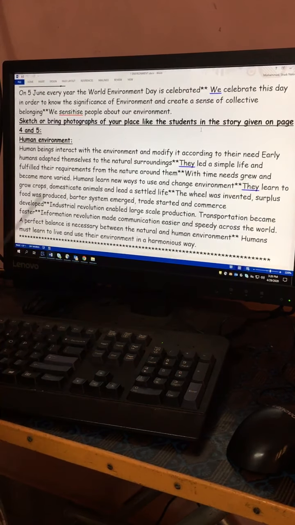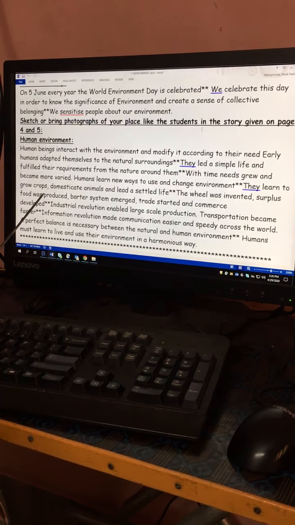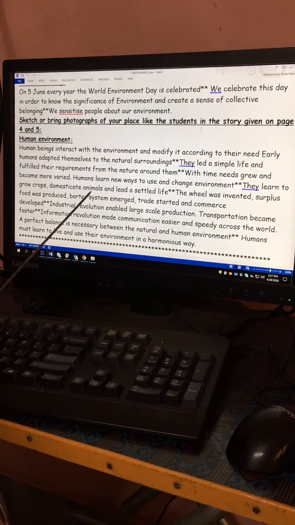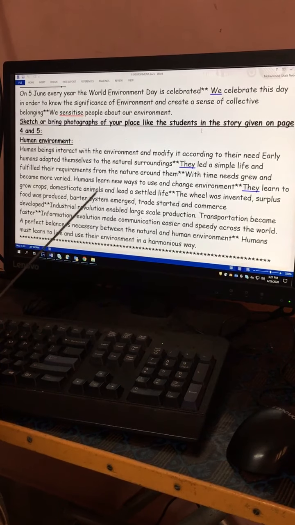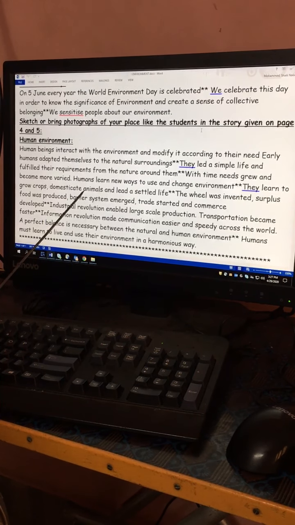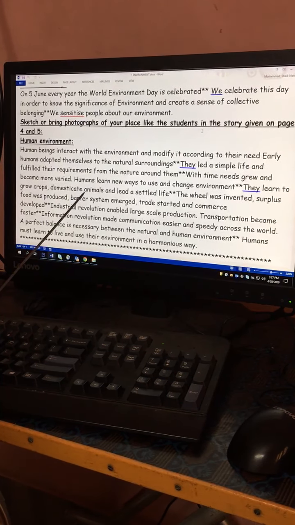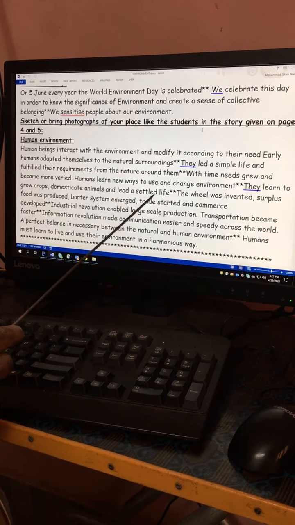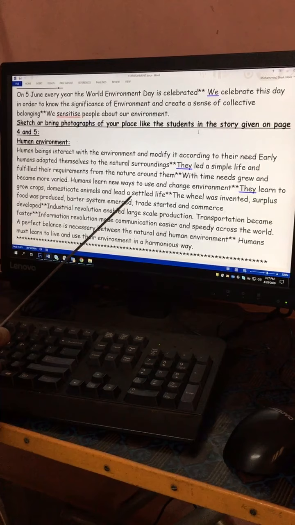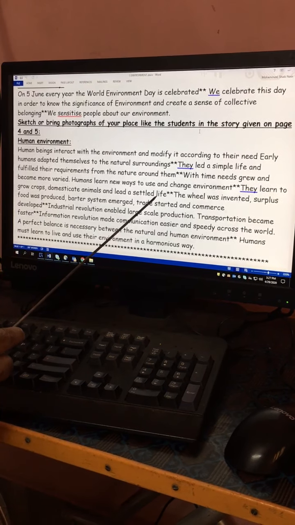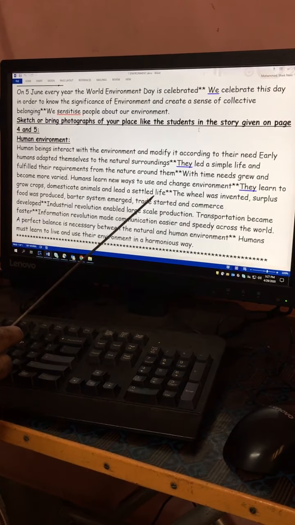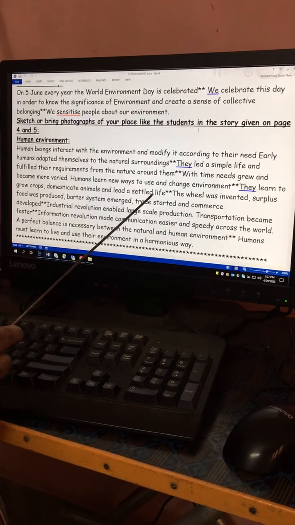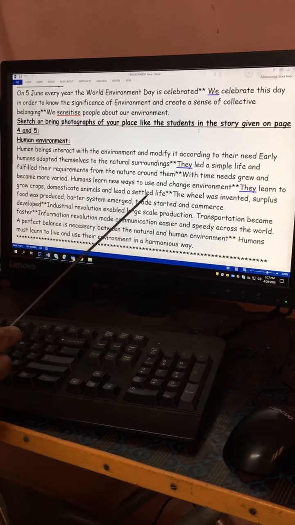They learned to grow crops. Human beings slowly and gradually learned to grow crops, and then the domestication of animals, because the dog was the first animal domesticated, and later on other animals also, like the cow and the cat, and they led a settled life. Settled life means that before, they were all wandering, and they made a settled life in 10,000 BCE. Before that they had no permanent housing, but this is the age of civilization. After 3000 BCE civilization started, and writing also started.